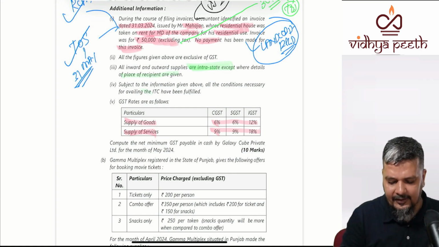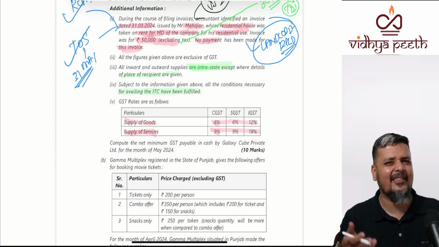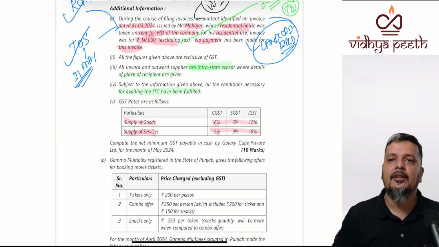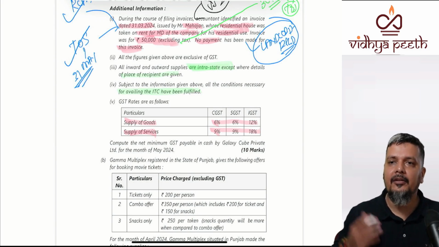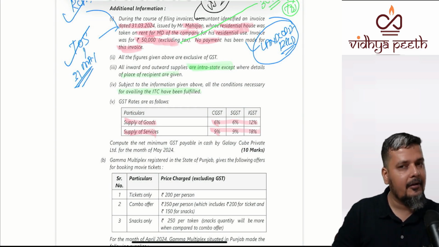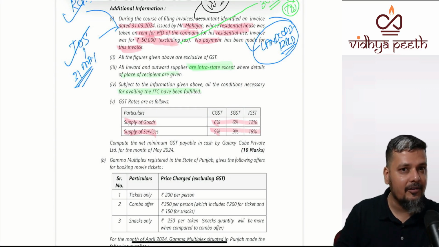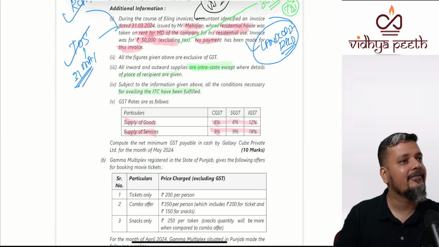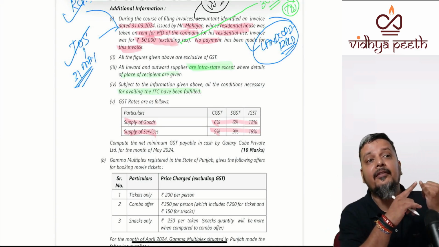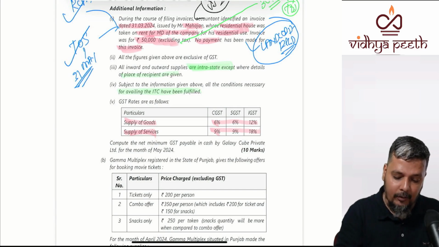Then the necessary conditions for ITC have been availed, etc. Normal points. You have done everything. Now your ITC question is ready. Table 1 ready, table 2 ready, table 3 ready. Finally, calculated. Look at the beauty of the question. The main question is ITC, but on the side they have incorporated exemption, RCM, time of supply, composite supply, and place of supply. How many parts? 6. The question includes ITC by itself.